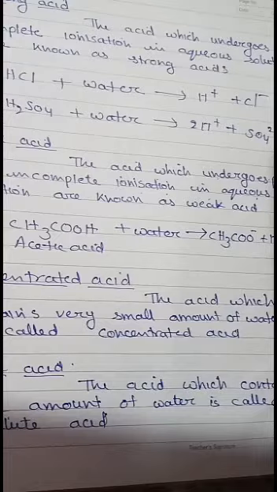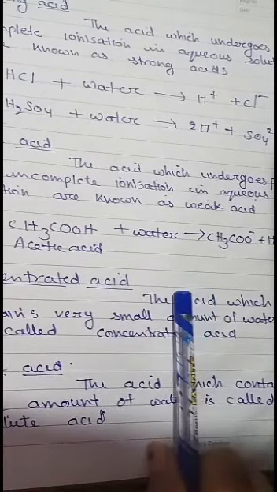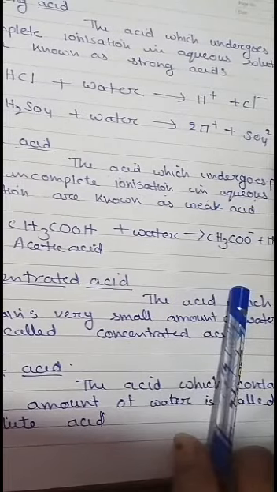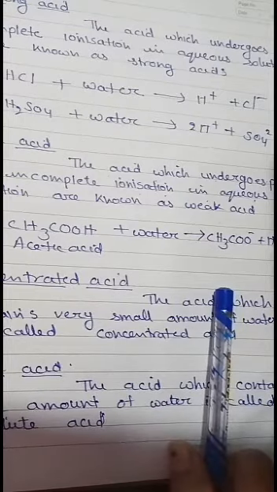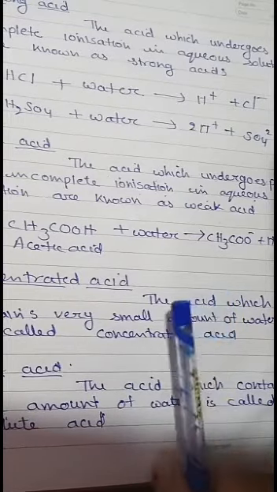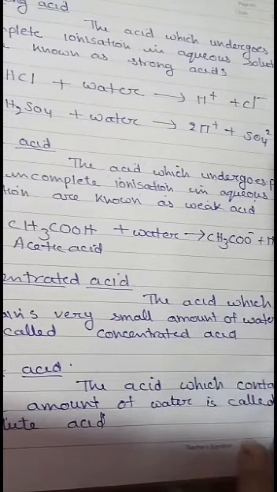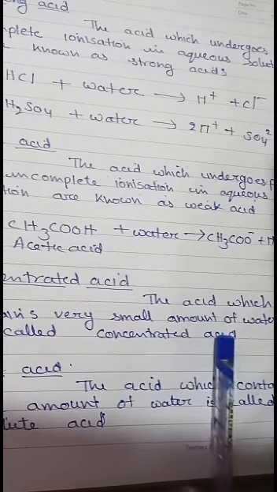And the dibasic acid produces two hydronium ions per molecule of acid. For example, H2SO4, H2CO3, etc. And the tribasic acid means it produces three hydronium ions per molecule of the acid. For example, H3PO4, H3PO3, etc.